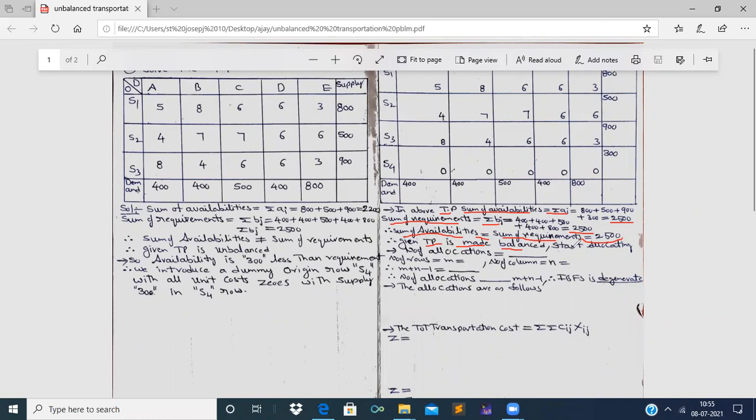Now we start allocating by matrix minima method. Why? Because now we are in that method.